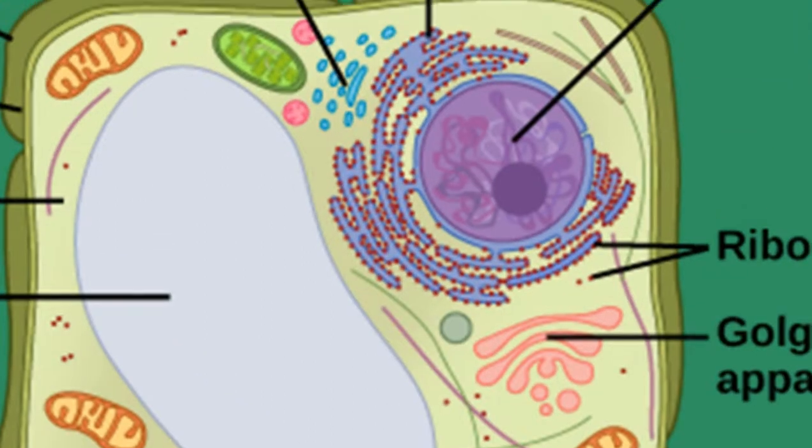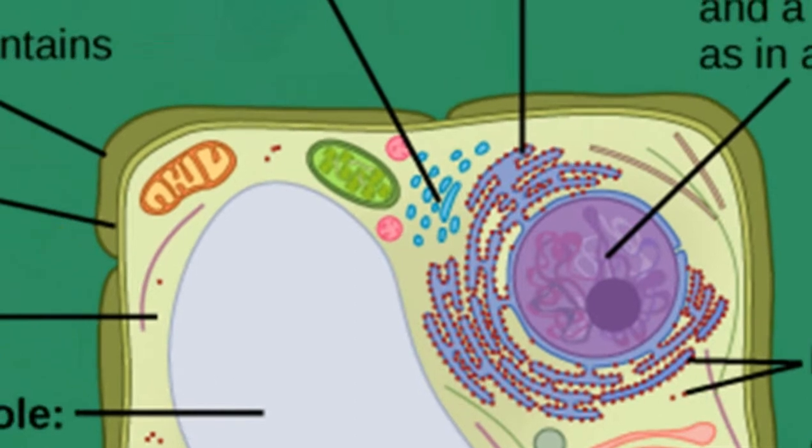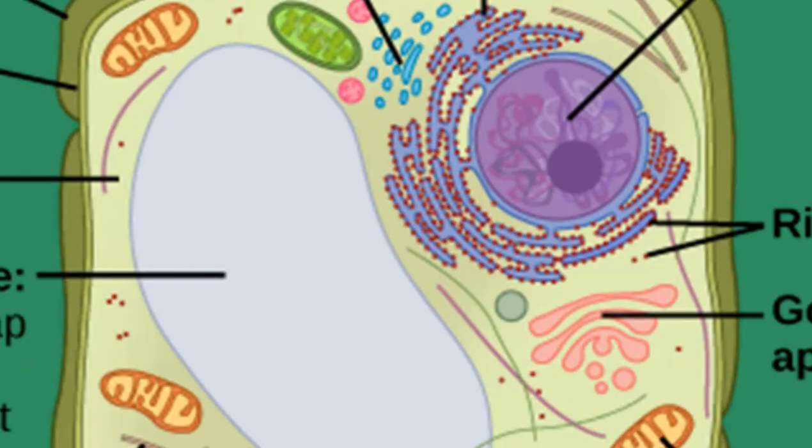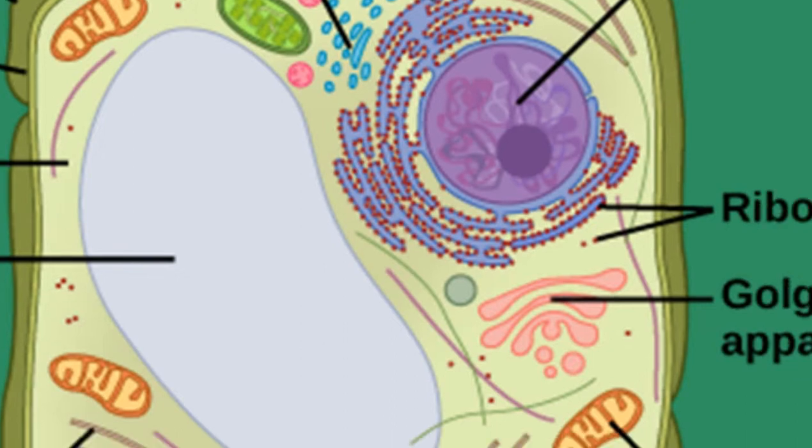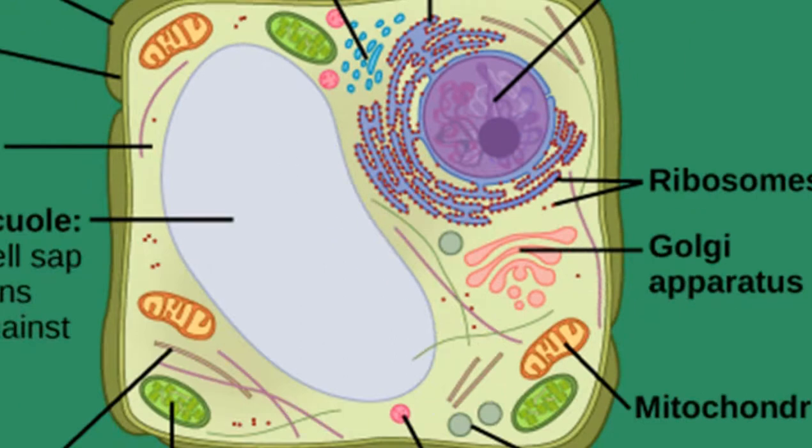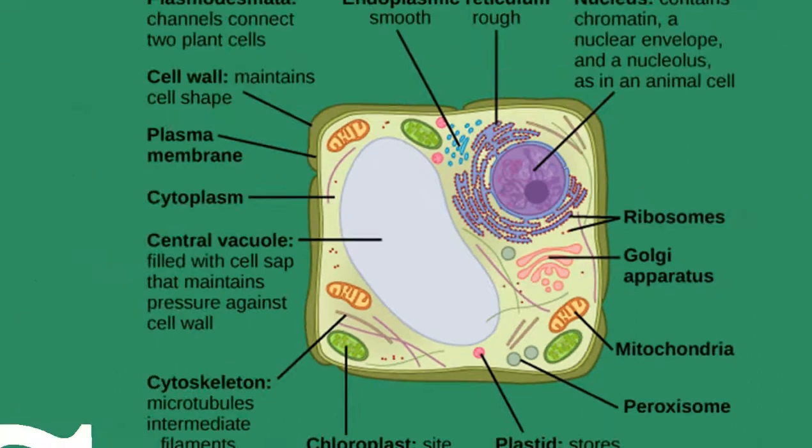A true, well-defined nucleus and chloroplast are present. Other membrane-bound organelles like the Golgi apparatus and endoplasmic reticulum, all these cell organelles are present in the case of plant cells.